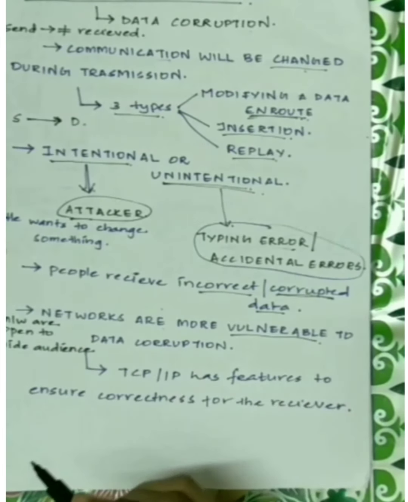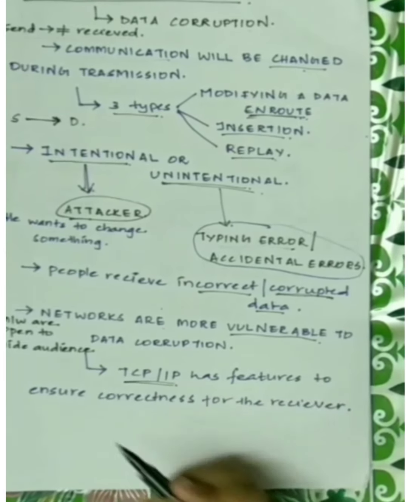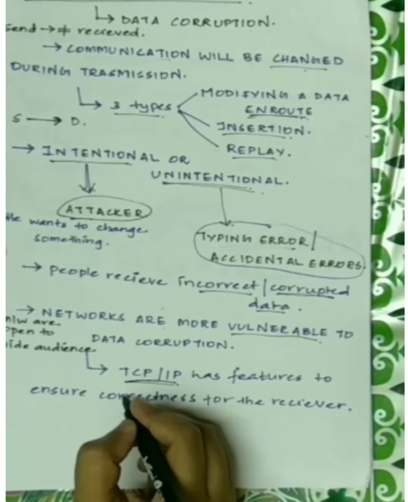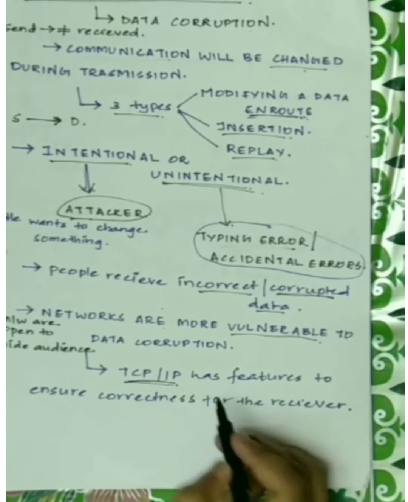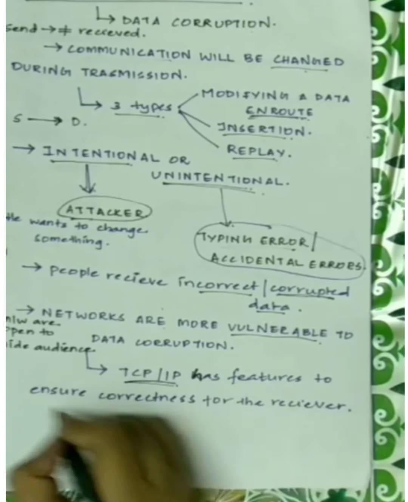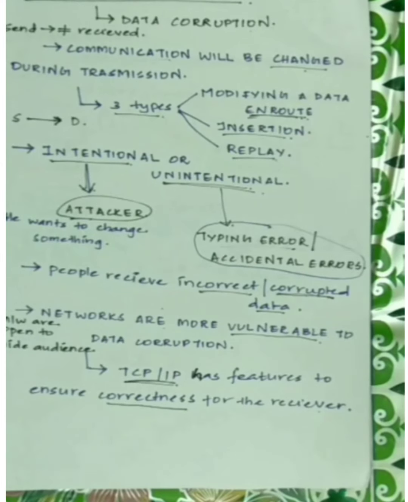So there should be a possible way through which we can prevent this data corruption, or there should be a countermeasure. So we are using TCP/IP protocol. You might be familiar with this protocol, which we have learned in our previous semester. So TCP/IP has features to ensure the correctness for the receiver. Okay, so these are the basic details of modification or fabrication threat.